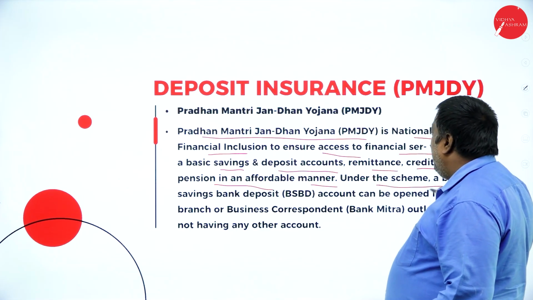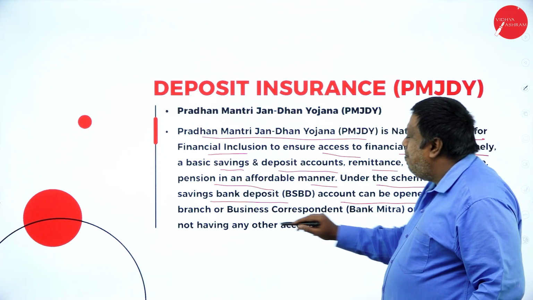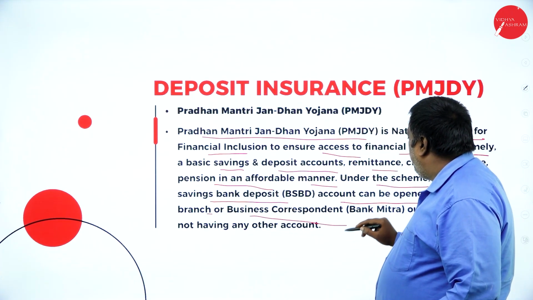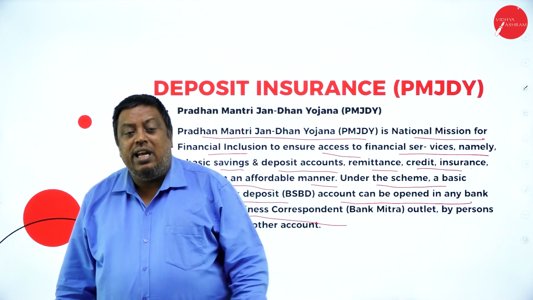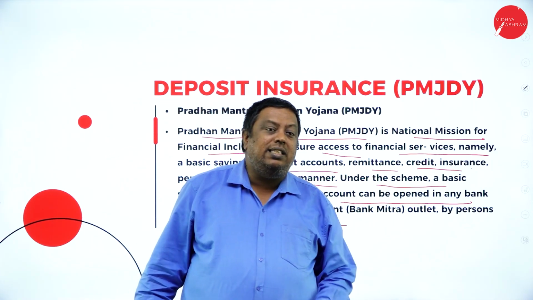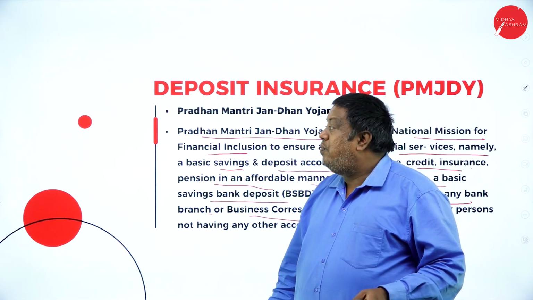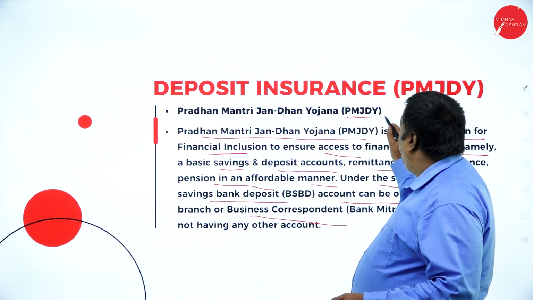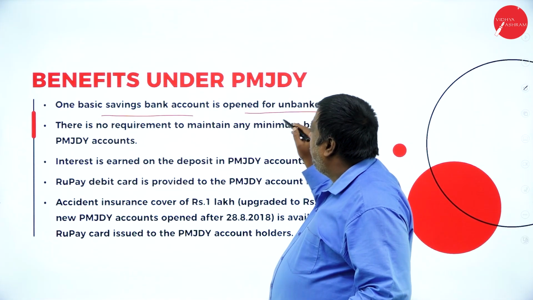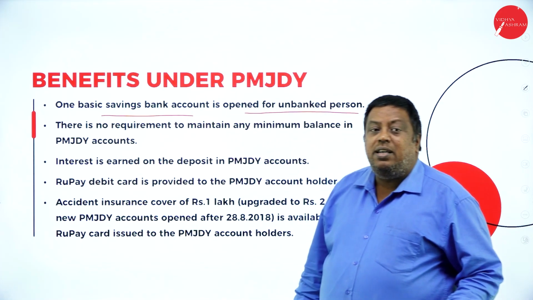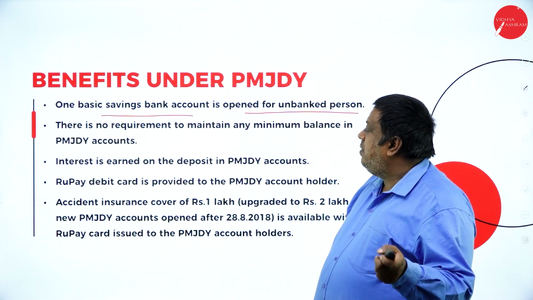Under this scheme, a basic savings bank account can be opened in any branch or business correspondent. They're saying that I can open an account anywhere, and that can be secured with PMJDY. One basic savings account is open for an unbanked person. Means a person who doesn't have any bank account can open one basic savings bank account.